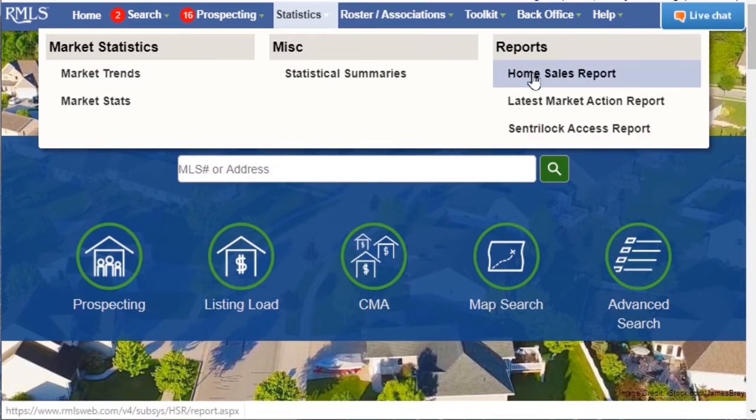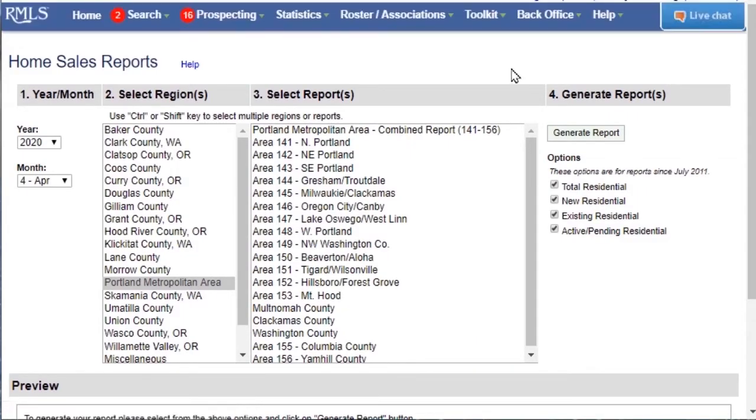In the Home Sales Report, we can search statistics for closed sales for a specific month and area. For example, we can choose January of 2020 in the Portland metro area, specifically North Portland, and include all 4 property type reports.